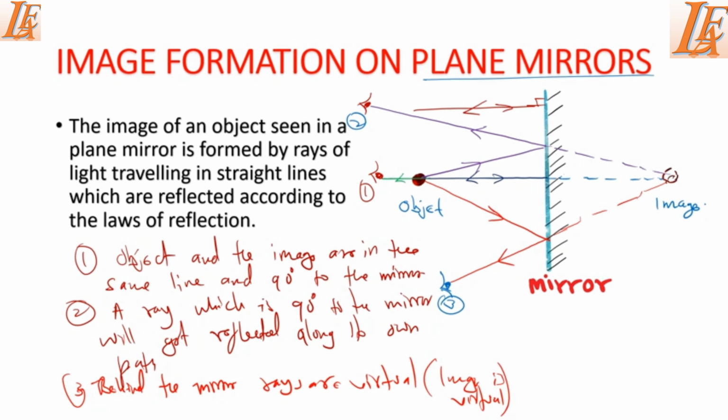So in this case now, we have fulfilled what we have just said here. The object and the image are in the same line. So as you can see, this object here and the image behind, they are in the same line.